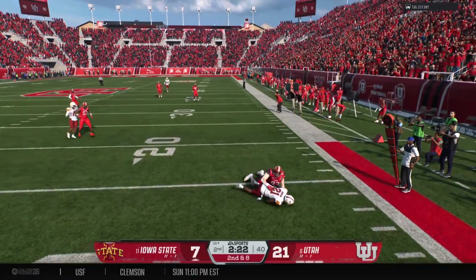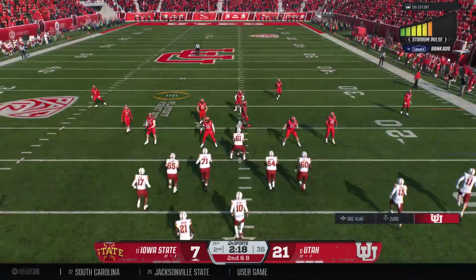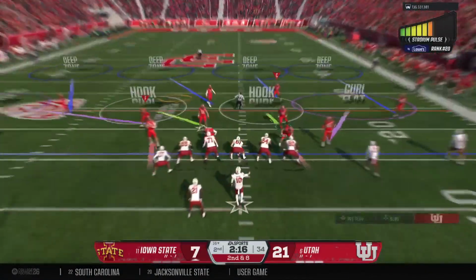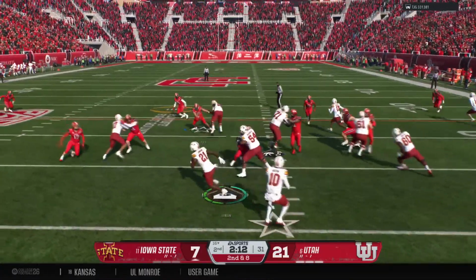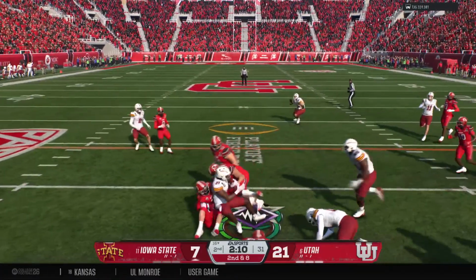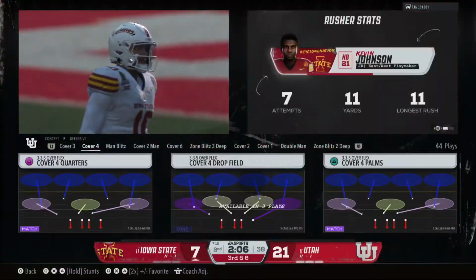Nice grab. It's Johnson. Defense reacts quickly. A very short gain on the play. Short completion there. 2nd down coming up. And now the handoff. He shreds the tackle. And just a short gain this time. They're able to get him down.